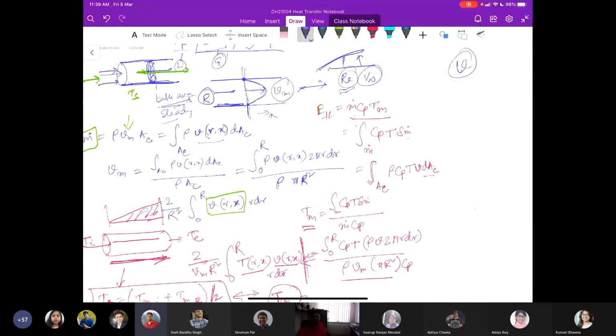This is how we have calculated the mean fluid velocity. So the Reynolds number is rho V mean D by mu. So rho and mu are the fluid properties, and we basically write that as nu, the kinematic viscosity of the fluid.